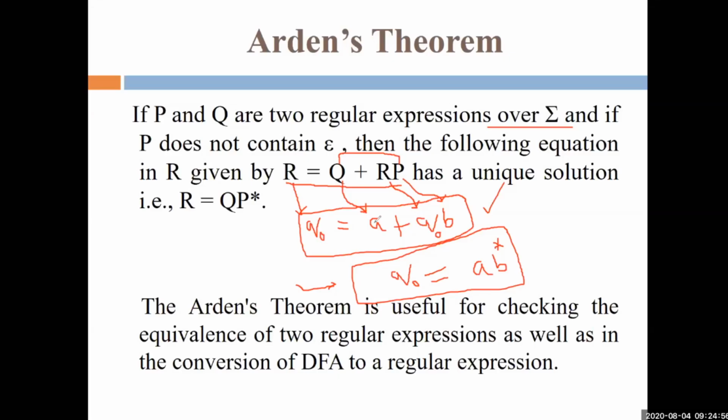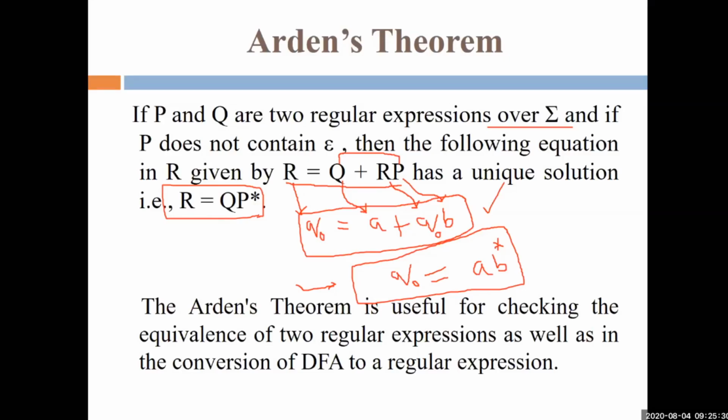So simply, the point is: if R = Q + RP is any equation where P and Q are regular expressions, then simply we can write R = QP*. That is the result; now what is its application and how do we use it? But now we have to prove that QP* is the only solution of this given problem, right?